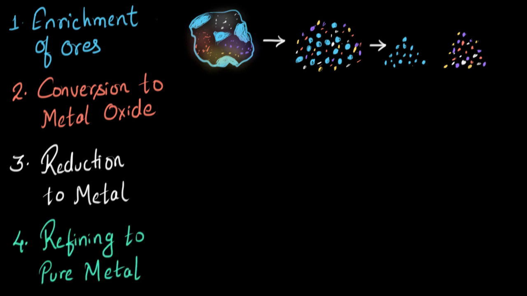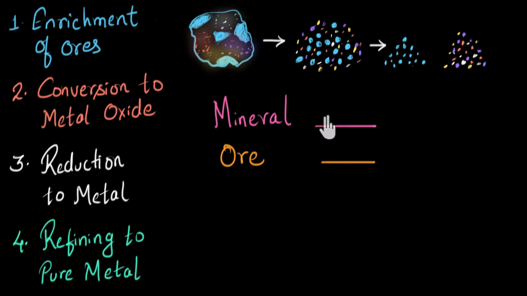Well, for now, let's summarize this video. In this video, we spoke about what minerals and ores are and how these two things are different from each other. We spoke about the steps involved to extract pure metal from metal ores. And we spoke about the first step, that is enrichment of the ore, in a little bit of detail.